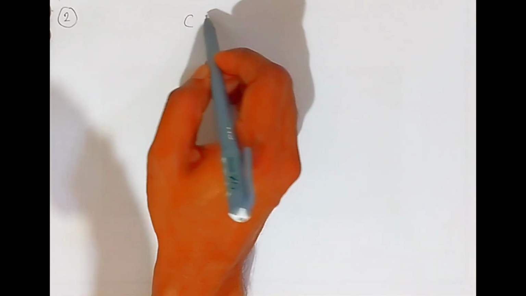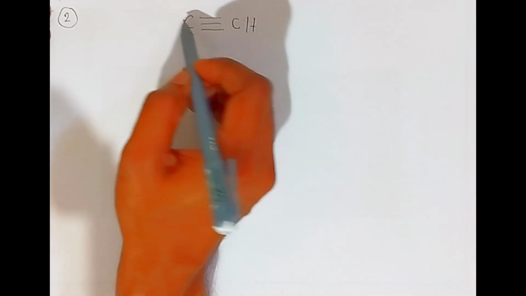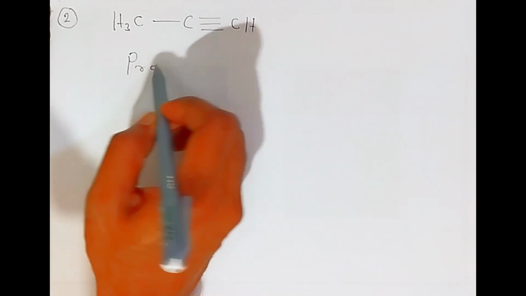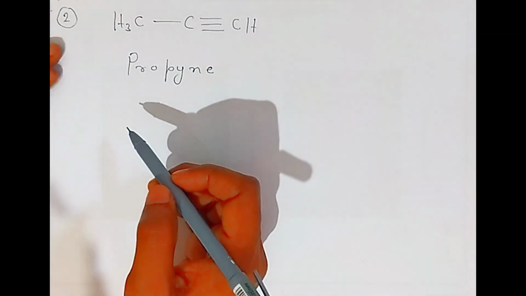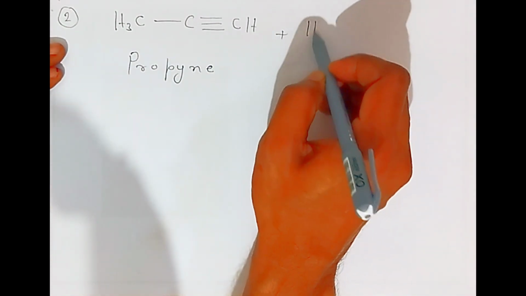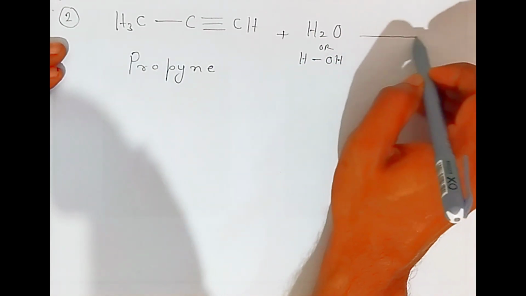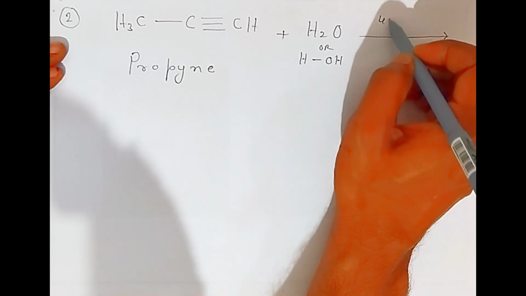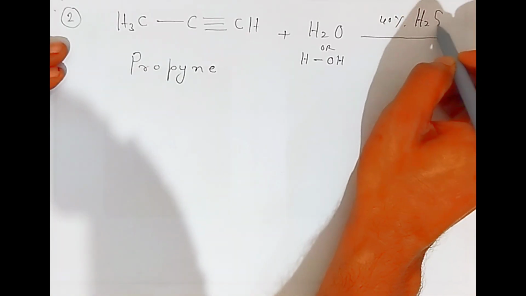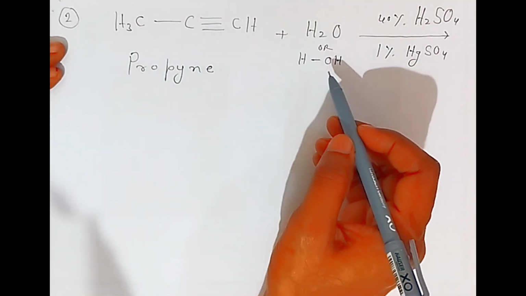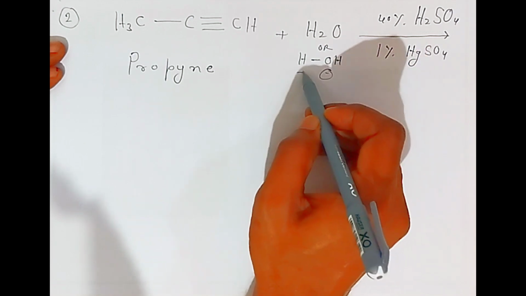Now second example, students. The second alkyne that we are going to use is called propyne. Here, students, there is a carbon-carbon triple bond and this valency is occupied by methyl, so it is called propyne. This is the alkyne, students. We are adding a water molecule. Since it is acidic water, you have to represent how acidic water is formed, students. For that you have to use 40% sulfuric acid mixed with 1% mercuric sulfate. So you are getting acidic water, students. This is negative and this will be positive.